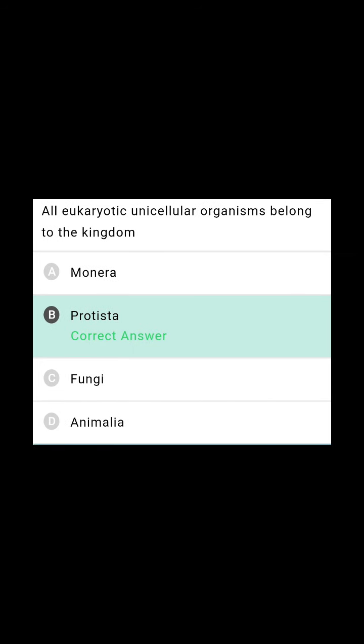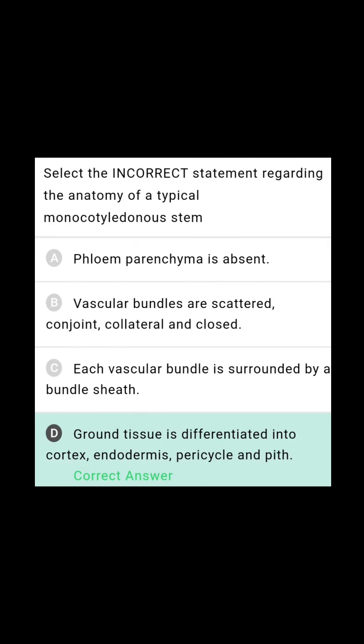All eukaryotic unicellular organisms belong to which kingdom? Actually, if we take the five kingdom classification, eukaryotic unicellular organisms belong to Protista, like chrysophytes, dinoflagellates, euglenoids, slime moulds, and protozoans. In Monera, all the prokaryotic unicellular organisms belong to this, like bacteria, archaebacteria, cyanobacteria, actinomycetes, mycoplasma, like that. So the right answer is B, Protista. It includes all the eukaryotic unicellular organisms.